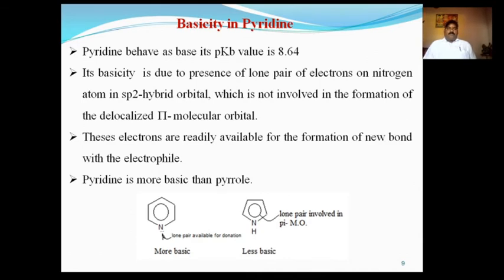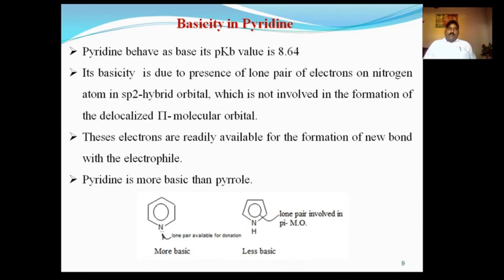Hence, pyridine donates this electron pair, releasing the electron to the nucleophile and forming a new chemical bond between nitrogen and that electrophile. But again, dear friends, you know that in the case of pyrrole, the pair of electrons present on nitrogen is involved in a delocalization of pi molecular orbitals. So in pyrrole, this pair is not available for donation or formation of a new chemical bond with electrophiles.